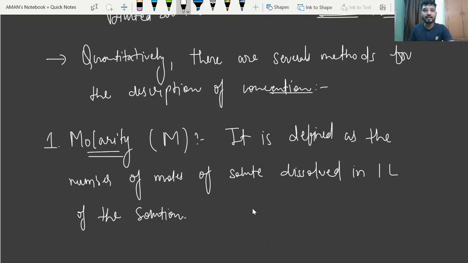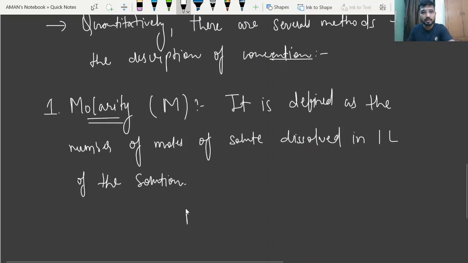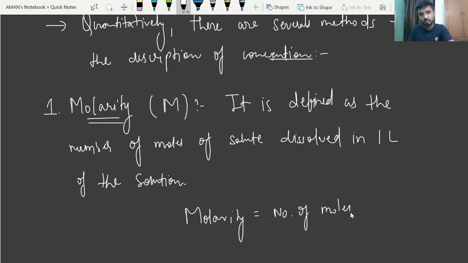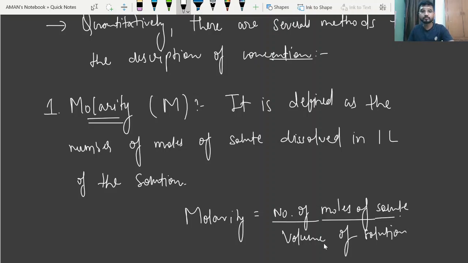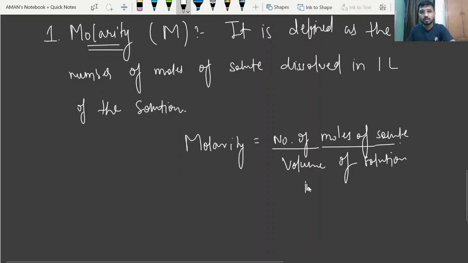Okay, so I can also write the formula of molarity, that is capital M is equal to number of moles of solute divided by volume of solution in liter.